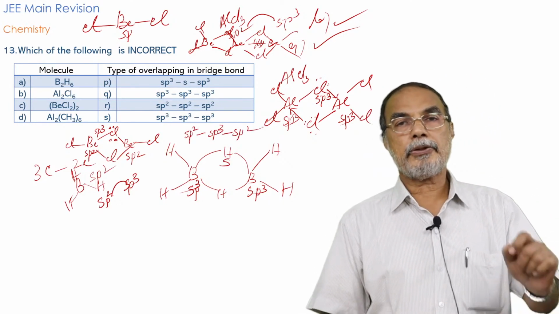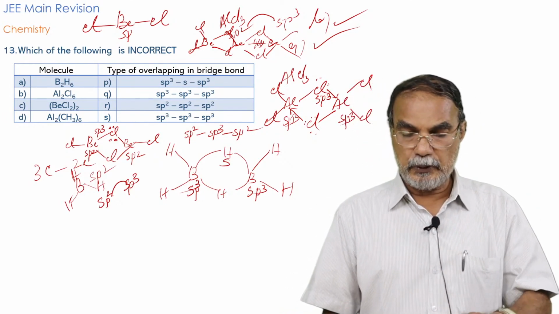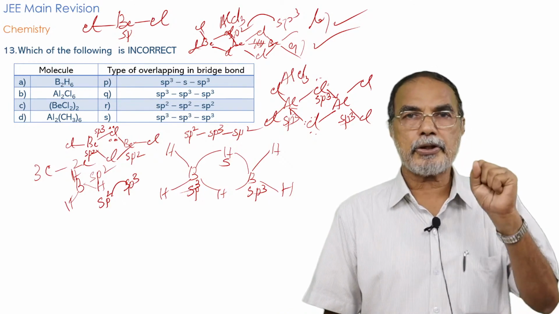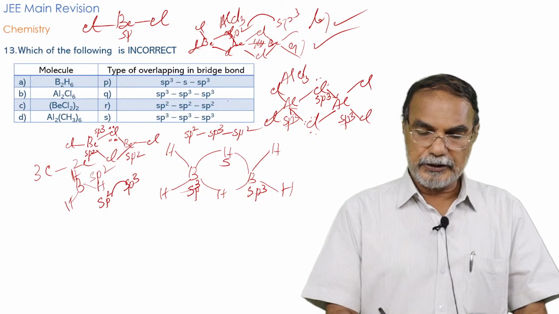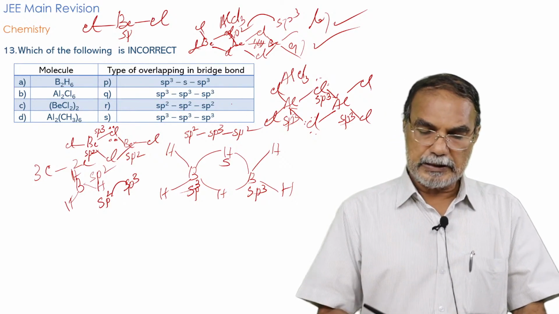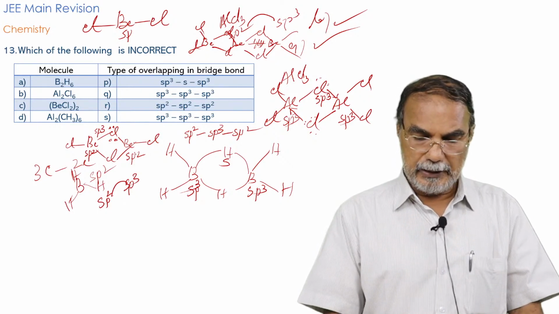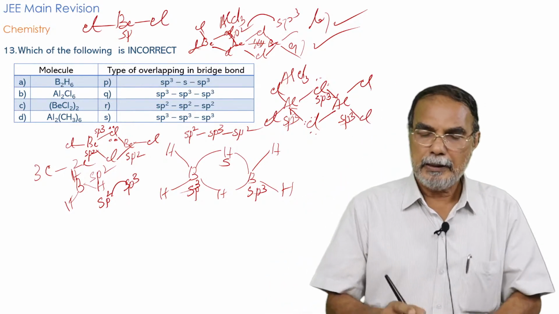What is given is sp2, sp2, sp2, which is wrong. And the question is to find out the wrong choice, the incorrect answer. So the third answer is incorrect. It is given as sp2, sp2, sp2, but it must be sp2, sp3, sp2, and not sp2, sp2, sp2.